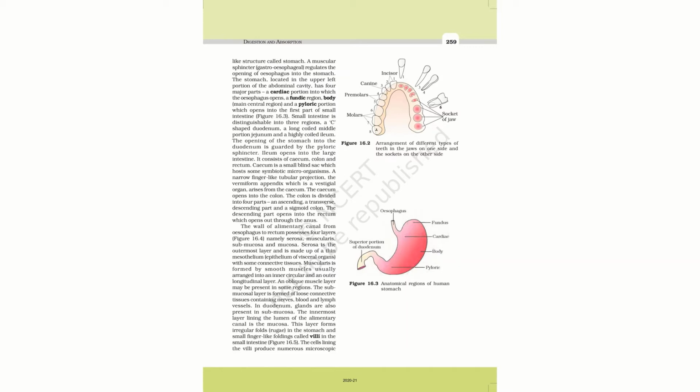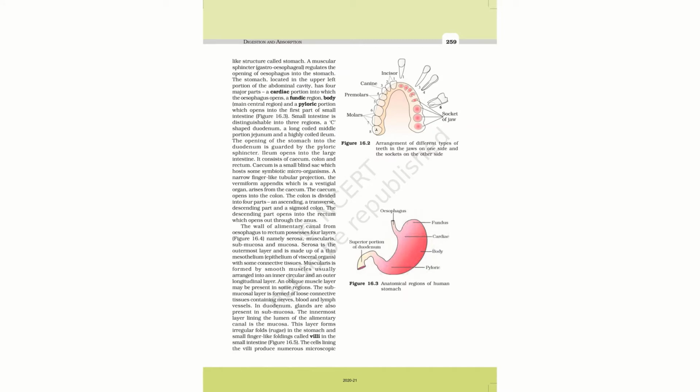Next, moving on to the cecum and the large intestine. From the ileum, the absorbed material is transferred to the large intestine, where the first portion is the cecum, then the colon, and then the rectum. The cecum is a small blind sac which hosts some symbiotic microorganisms.